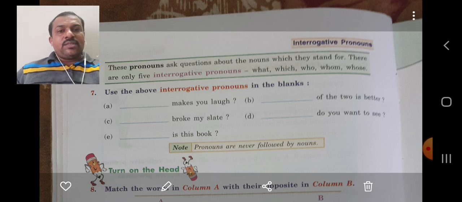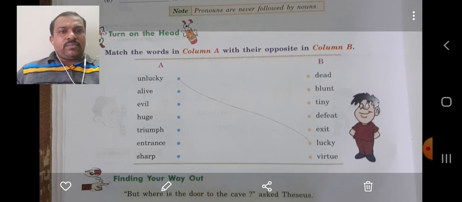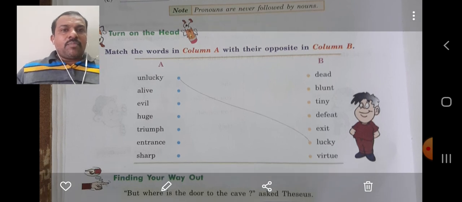Let us go to the next exercise. Here it is, match the following. Match the words in column A with the opposite in column B. Example is given: unlucky, lucky. Alive, what will be alive? Very good. Dead. Evil, what will be evil?